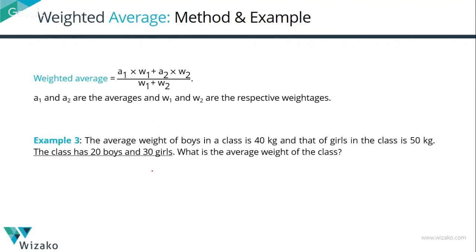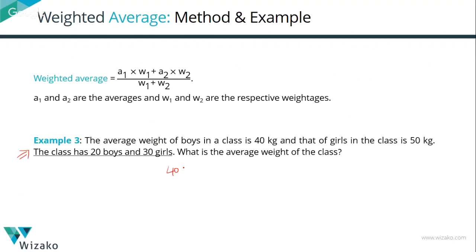Let's take a simple example. The average weight of boys of the class is 40, and of girls is 50. I'm just giving this additional information that we did not have. The class has 20 boys and 30 girls. What will be their average weight is what we're trying to find out. Let's plug it into this formula. It is equal to 40, which is A1.